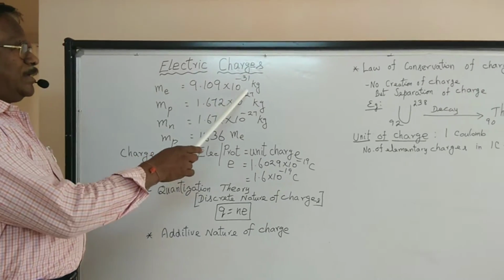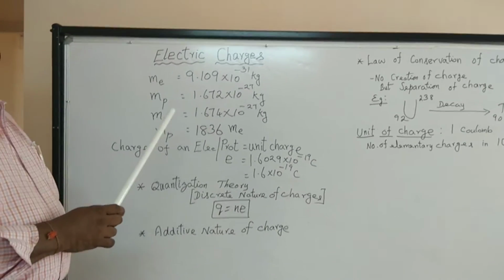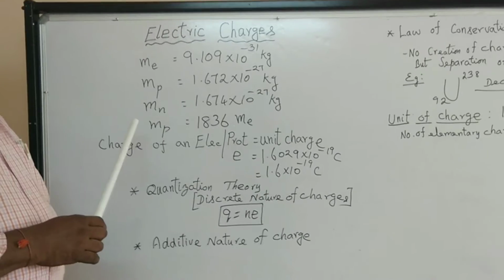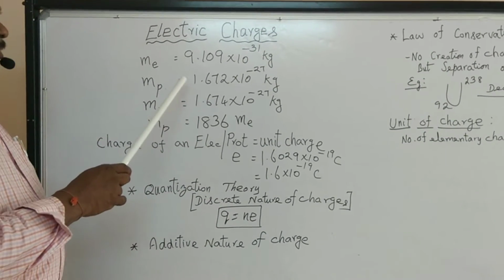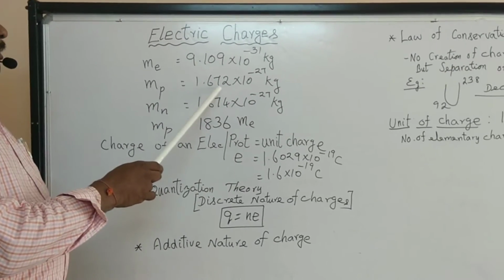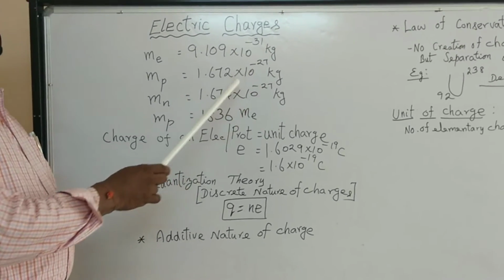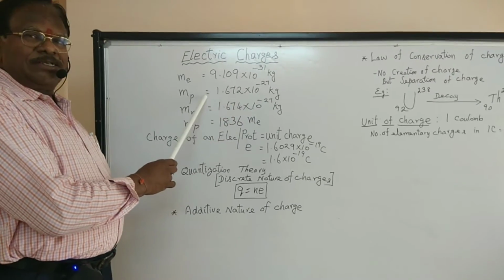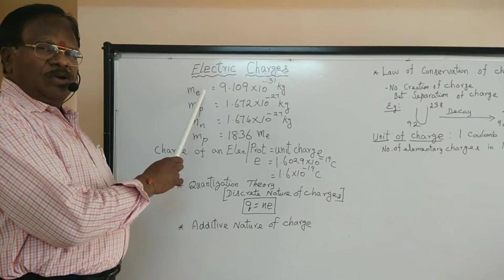See how small it is, 9.109 times 10 to the power minus 31 kilogram. But what about the proton, which is located inside the nucleus of an atom? It is just greater. How much is it? 1.672 times 10 to the minus 27 kilogram. So the proton is heavier, more massive compared with the electron.